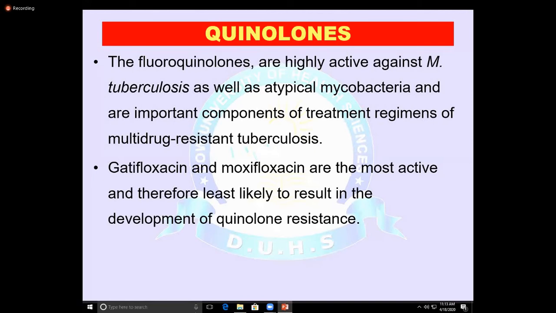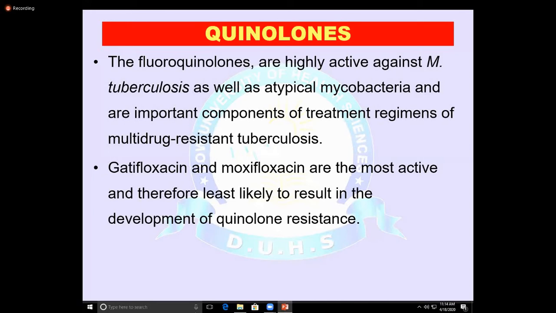It is also used for the treatment of Mycobacterium avium complex infection in combination with clarithromycin and ethambutol. Another analog of rifampicin is rifapentine, which is a potent enzyme inducer.